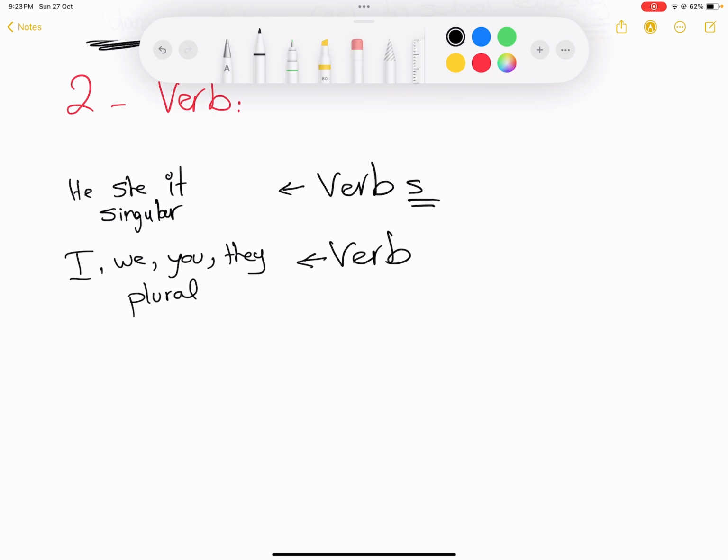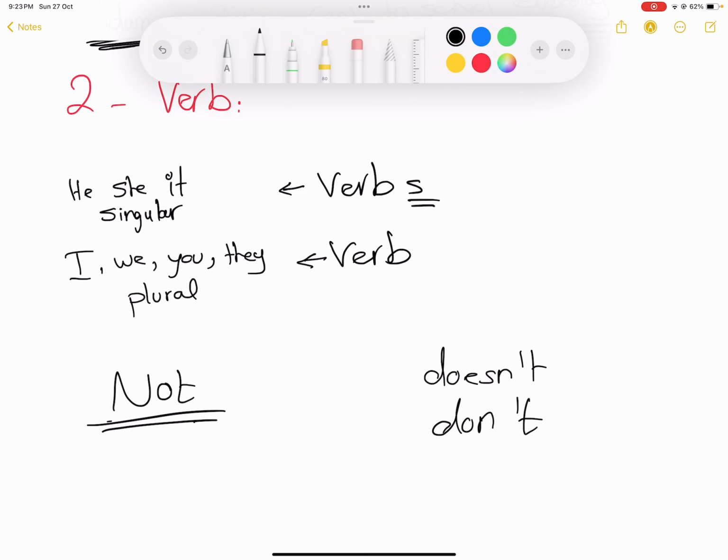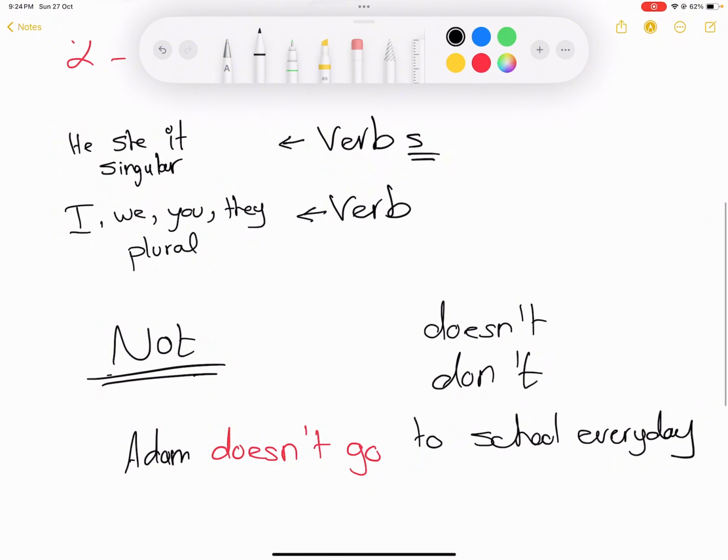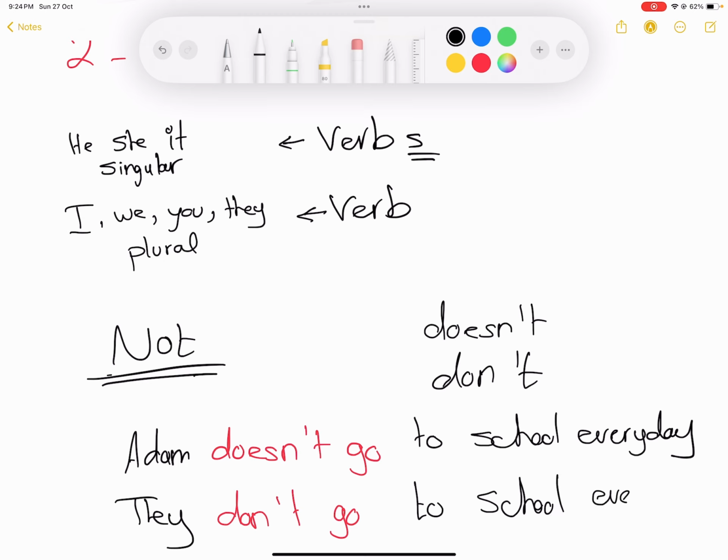What if I want to say not in the present simple? How can I say not in the present simple? You're going to use doesn't or don't. So the same exact examples. If I want to say Adam not go to school, how can I say it? It's going to be Adam doesn't go to school every day. All right. What if I want to say that they not go to school every day? It's going to be they don't go to school every day.